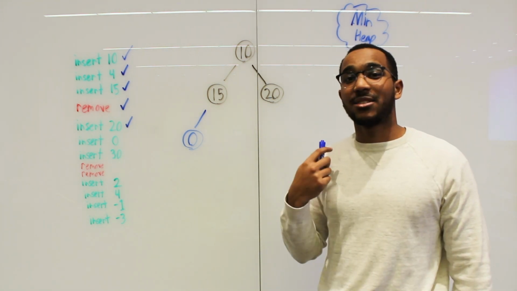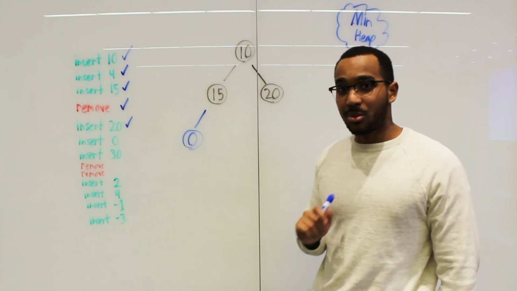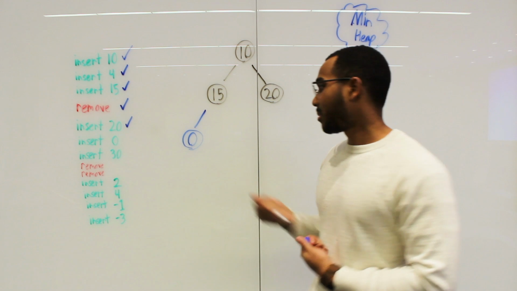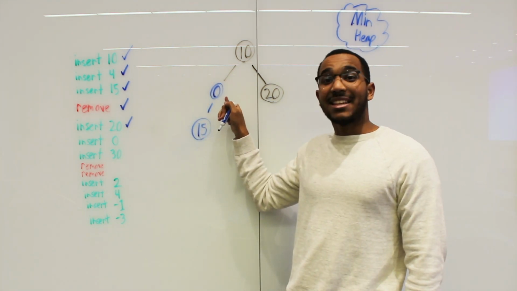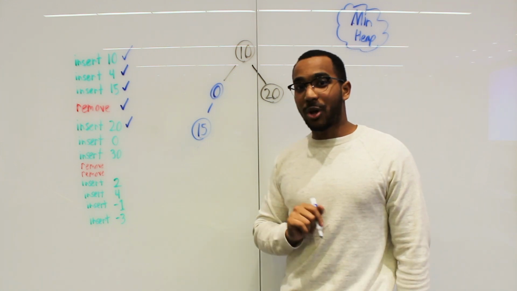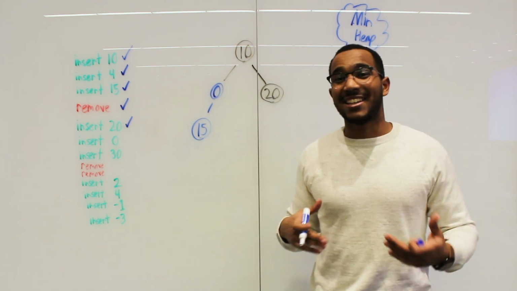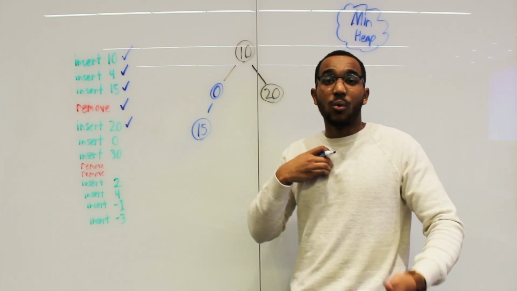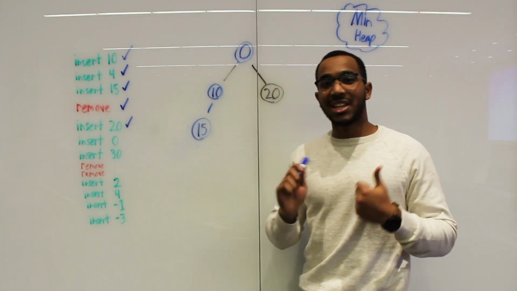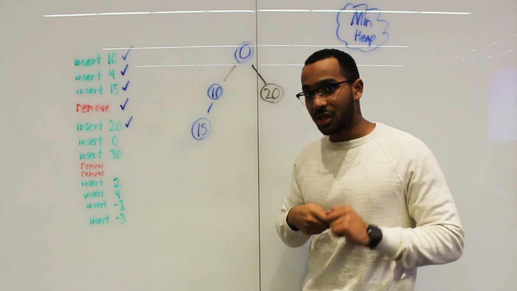0 asks its parent, 15, am I smaller than you? Yes, 0 is smaller than 15. Do a swap. Okay, now 0 asks its new parent, 10, am I smaller than you? And then 0 realizes it's smaller than its parent. So we swap 0 and its parent. So let's swap them. Okay, so do you see how we just bubbled up the item we just inserted?